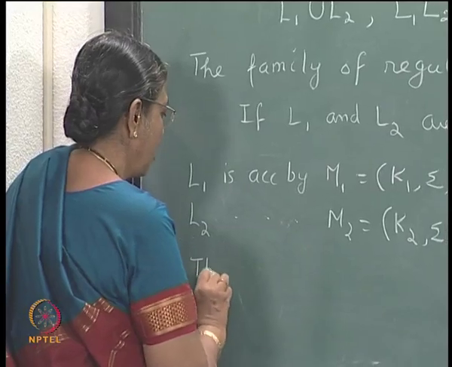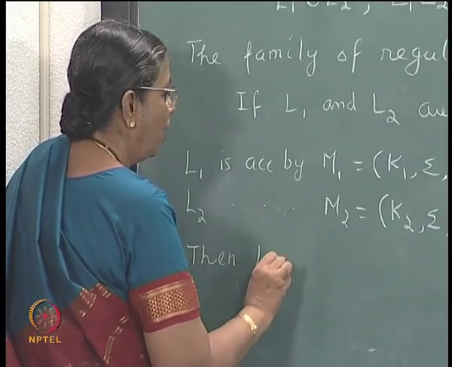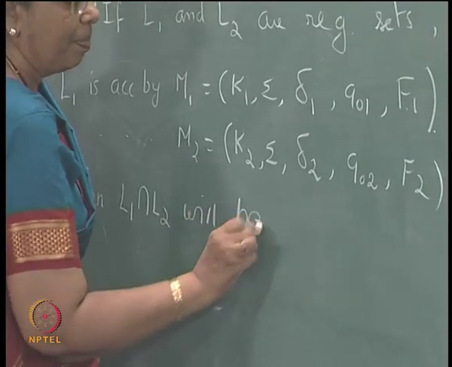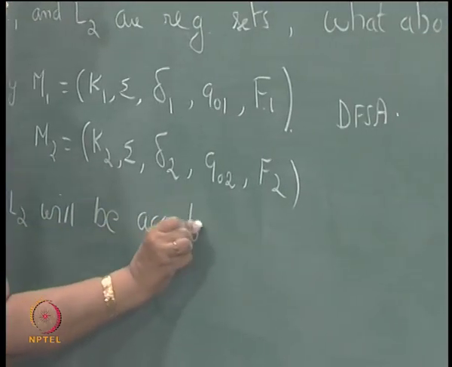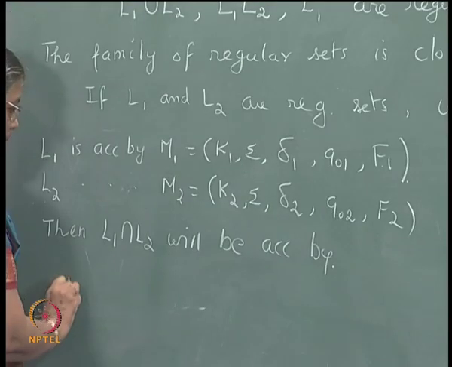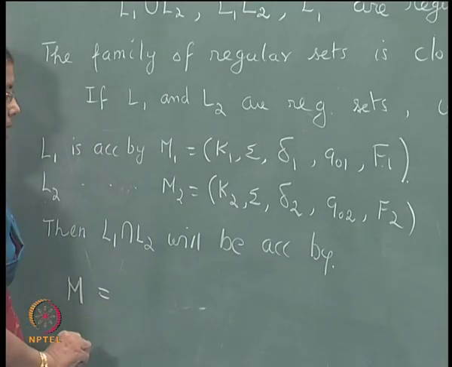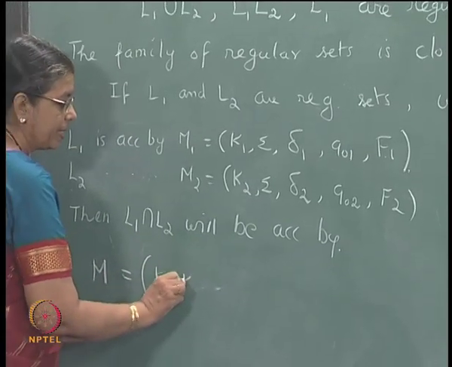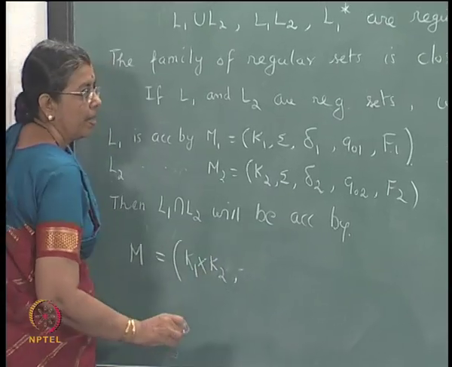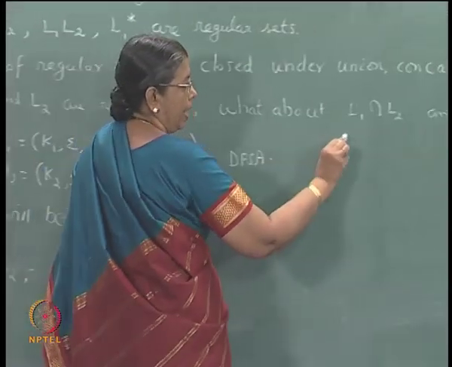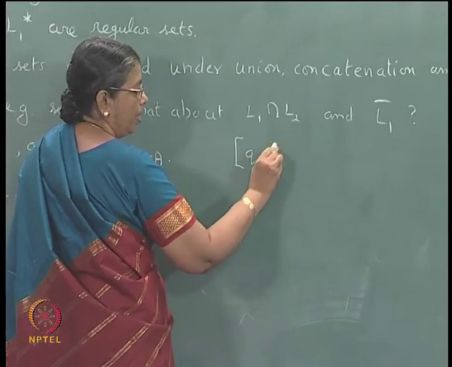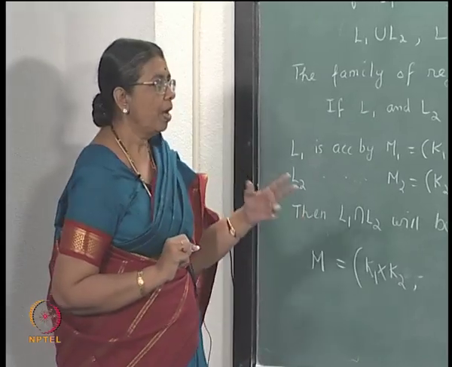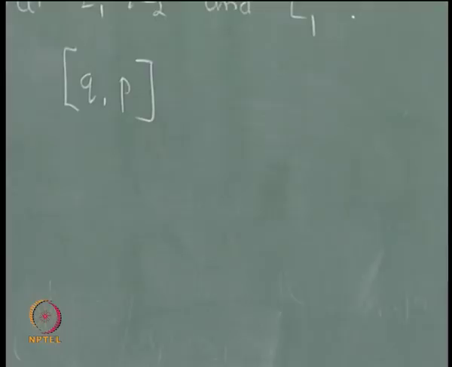Then L1 intersection L2 will be accepted by a machine M. The set of states of M are ordered pairs. If Q is a state in K1, the states will be ordered pairs like this, Q belonging to K1, P belonging to K2.